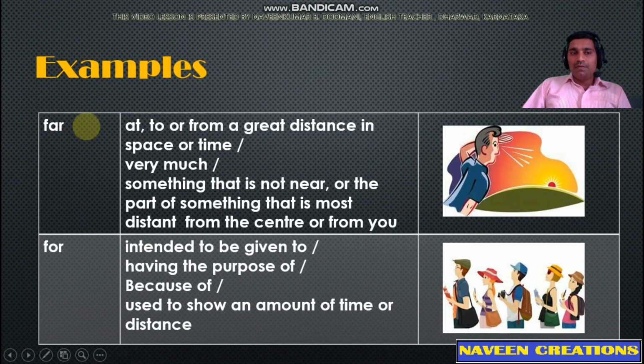Next words are far, far. So FAR has so many meanings. Let me read the meanings. At, to, or from a great distance in space or time. Very much, something that is not near, or the part of something that is most distant from the center or from you, which can be seen in this picture. FOR means intended to be given to, having the purpose of, or because of, or used to show an amount of time or distance.